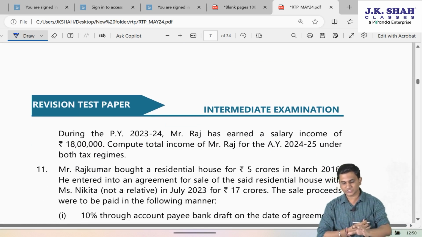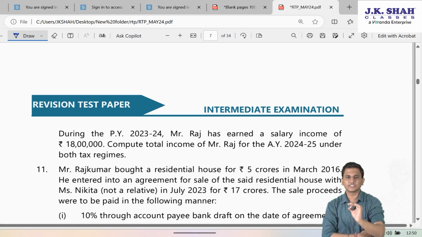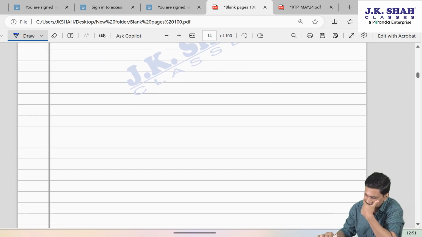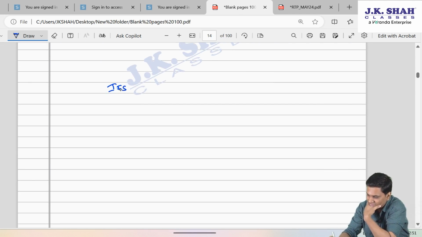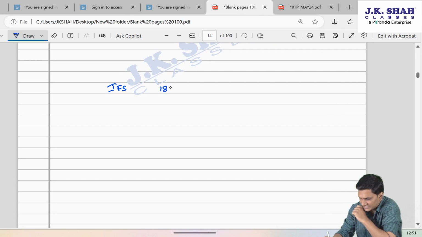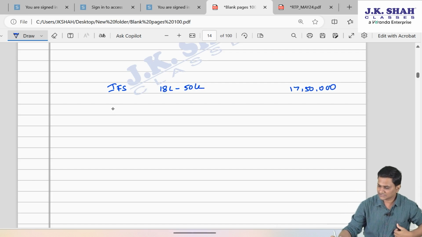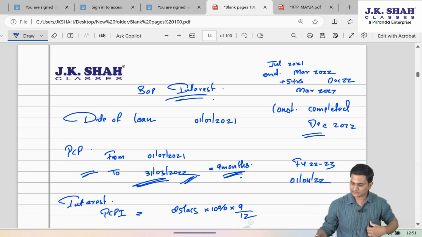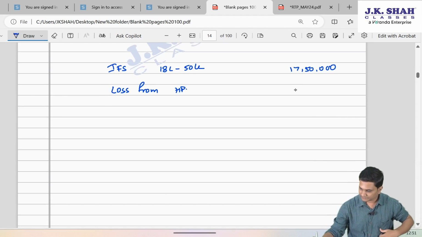If you read the further question, they are saying Raj is just having one salary income of 18 lakh. Since they are again using the word earned, we'll consider it to be gross. So, since he is having income from salaries, which is 18 lakh minus 50,000, 17 lakh 50,000, and there is a loss from HP, which is 5 lakh 1175.